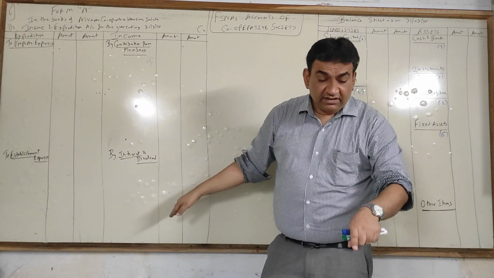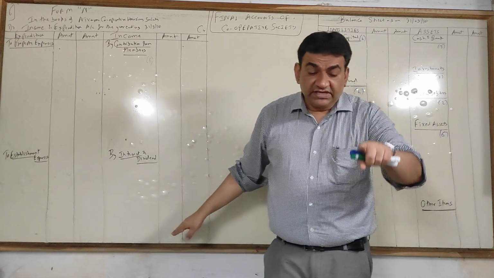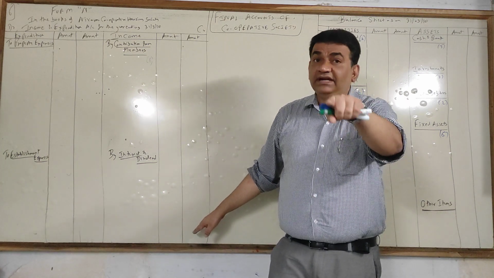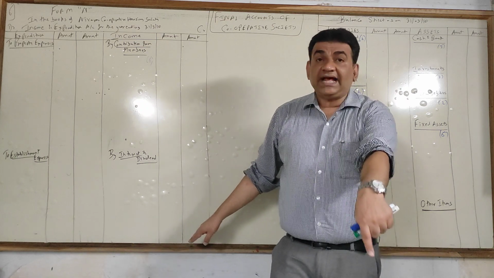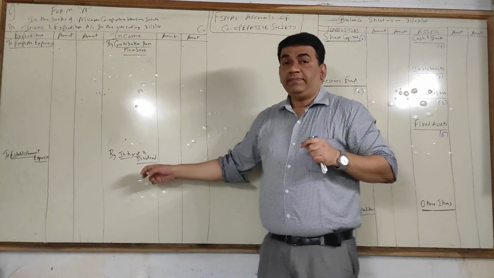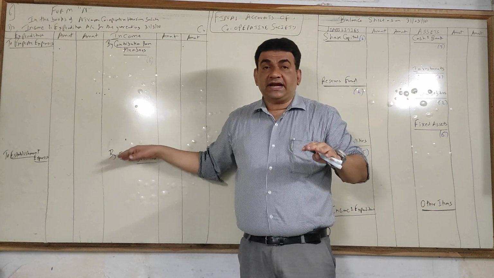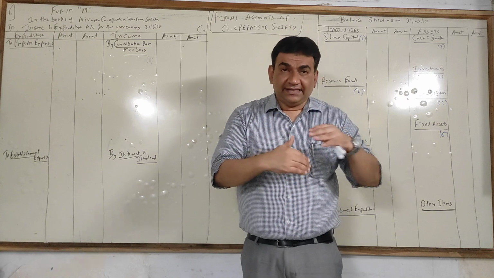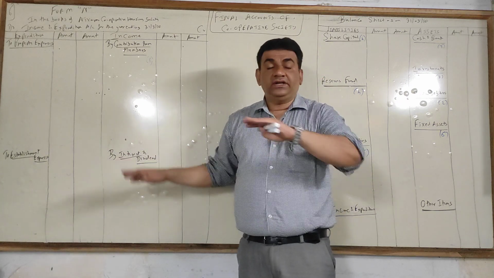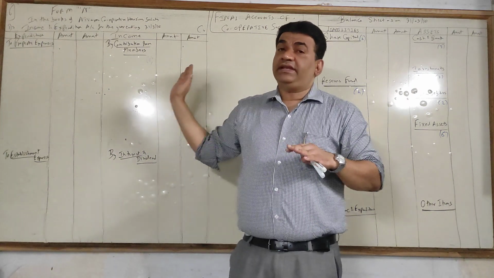And after that, on the credit side, there is interest. But if you see, interest is right now not in the trial balance, but in the last adjustment, you are supposed to get interest. So there will be a head interest and dividend. Even if you don't put it in the start, later on when you realize that head is missing, put it, no problem. Got it? So this was income and expenditure.